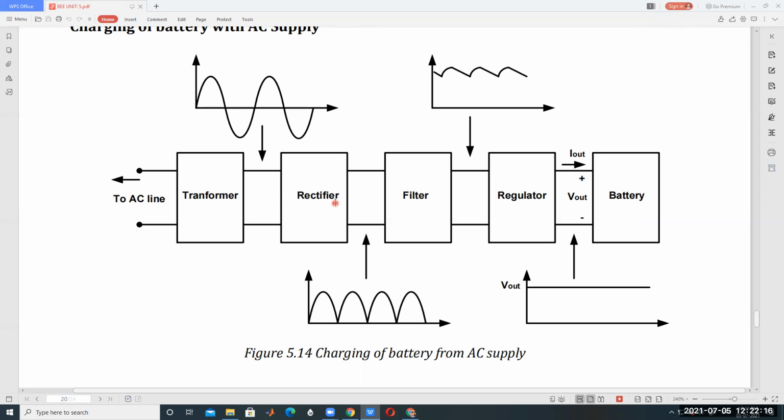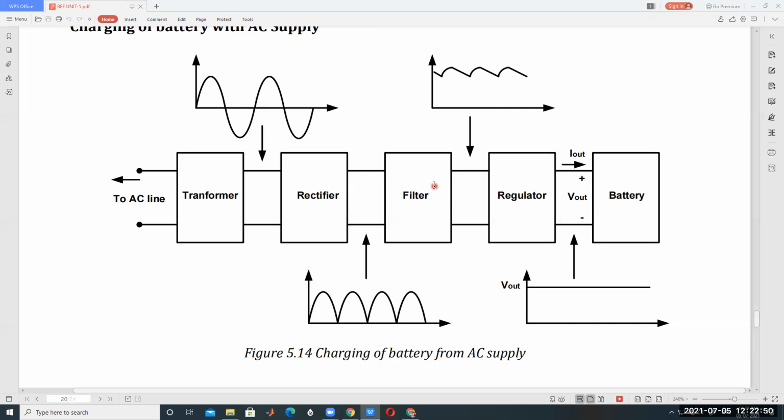So the harmonics can be minimized by using a filter. This is the filter placed between the battery and the rectifier. The filter is used to filter the DC spikes and also the harmonics. Any disturbance in the DC can be minimized by using these filters. So this filter is used to filter the harmonics in the output of the rectifier, the AC to DC conversion.